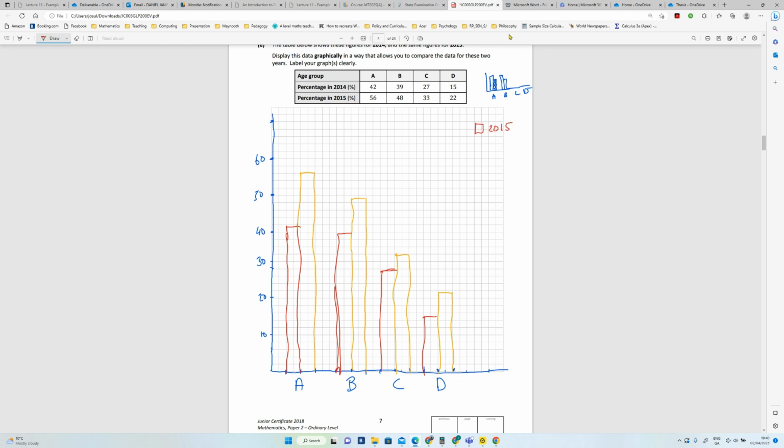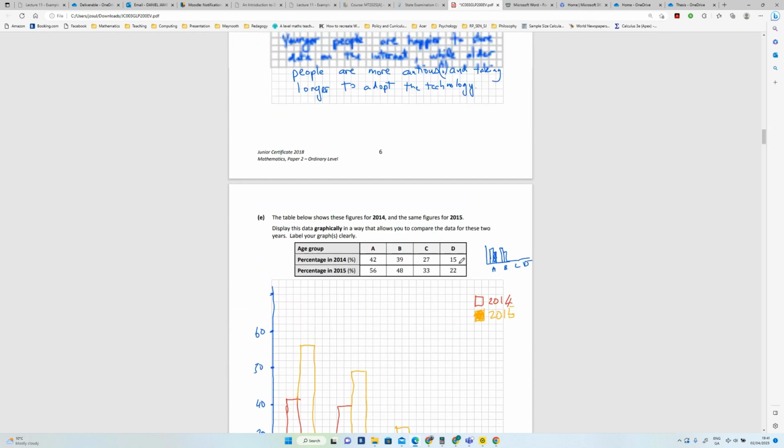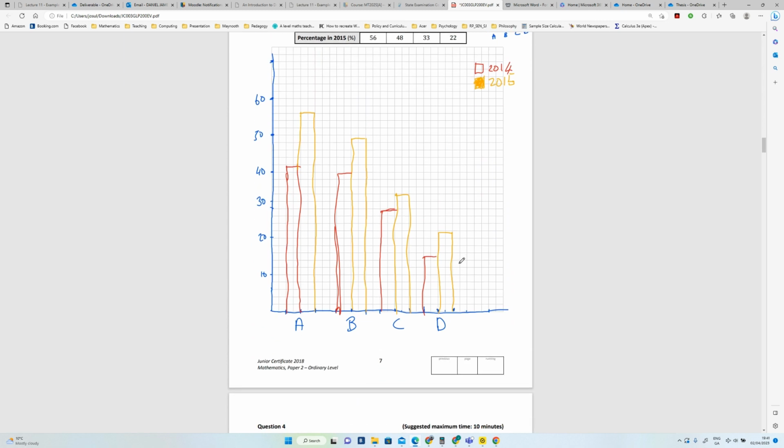Okay, so now we have something like this. So this one's 50 and the other one is 40. Okay. So you want to do something like that. So what you'll notice is the second year, 2015, the numbers are going up, which is what you expect because people will adopt the technology even more. So is there any more questions? No. Okay, so that's it for question 3.